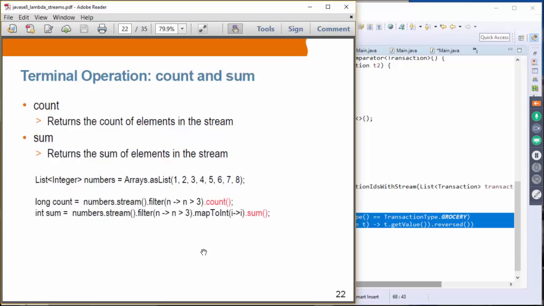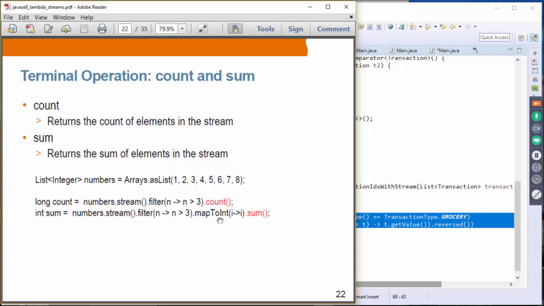And count and sum. Count returns the count of items or elements in the stream, and sum is the sum of the elements. In this case, for count we'd like to filter only the numbers that are greater than 3. So we have 4, 5, 6, 7, and 5. So count will return 5.